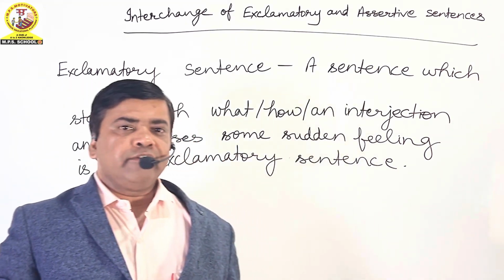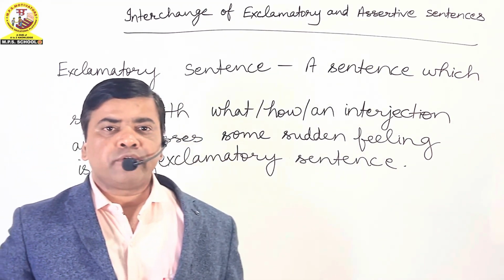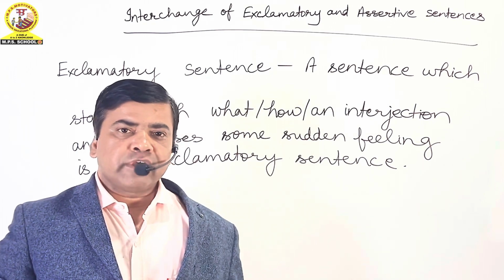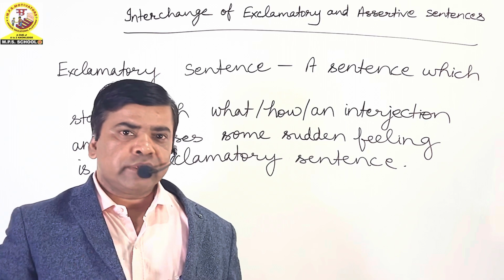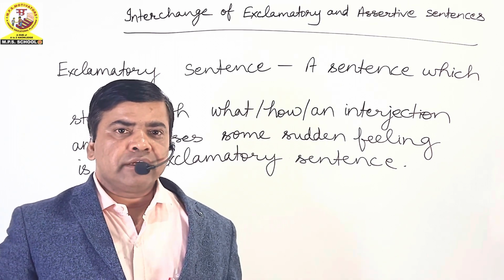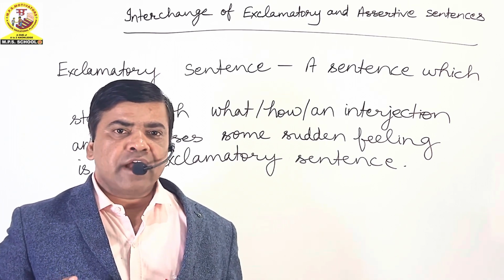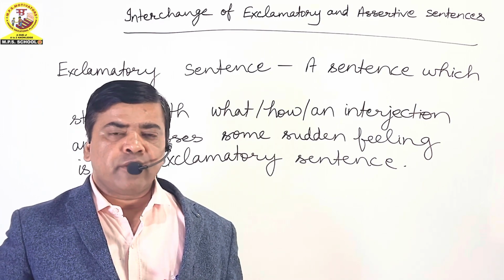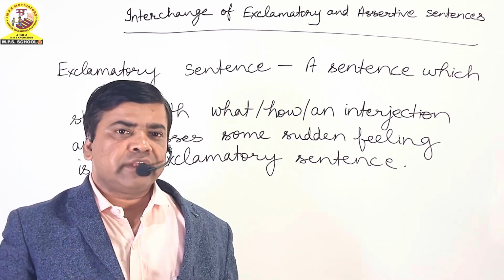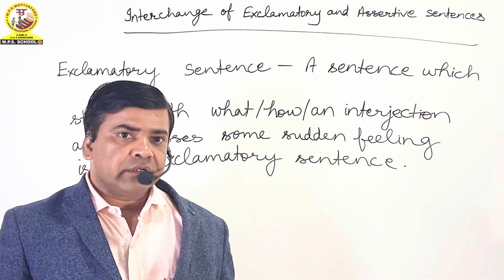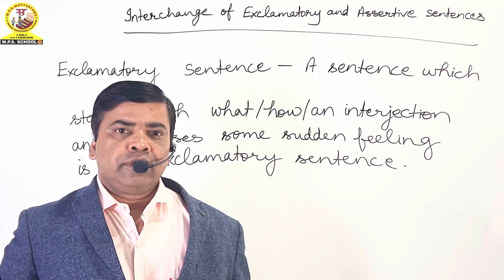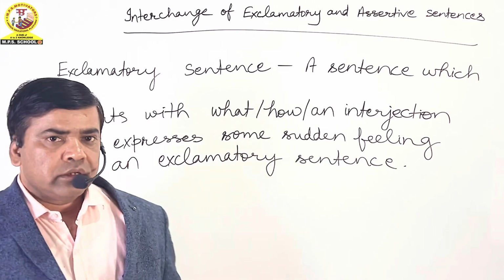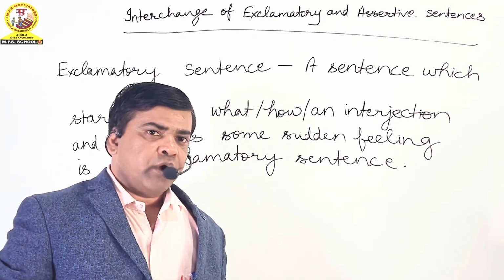Friends, if it starts with what or how, the note of exclamation, which is its punctuation mark, comes at the end of the sentence. And if the sentence starts with an interjection, the note of exclamation comes after the interjection, and the remaining part of the sentence is in assertive form. So you can also note down these points.